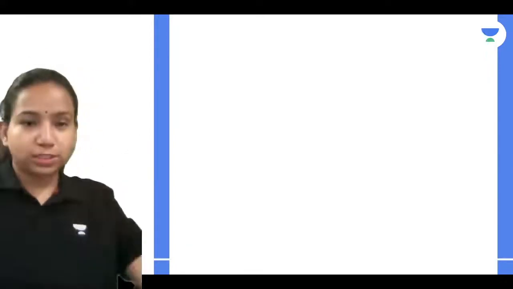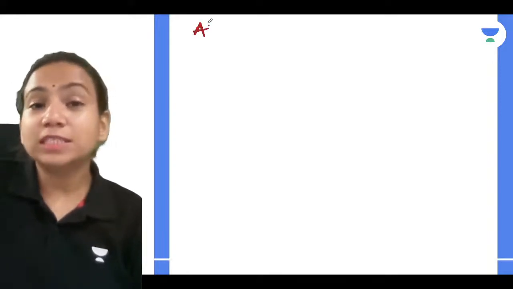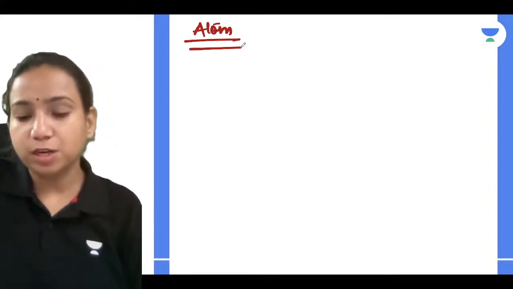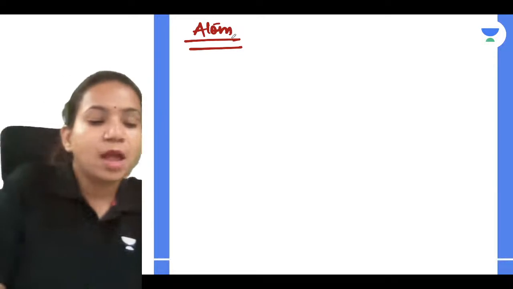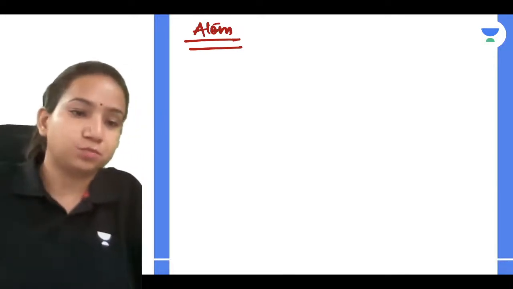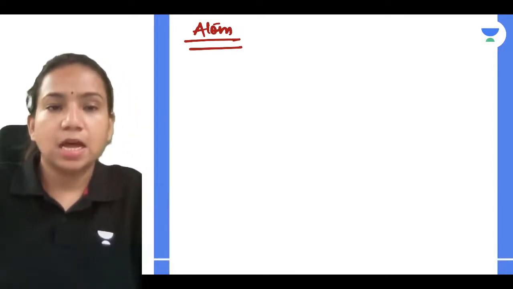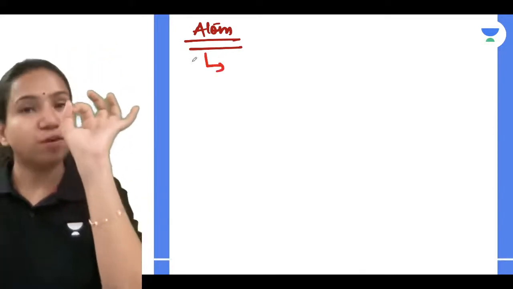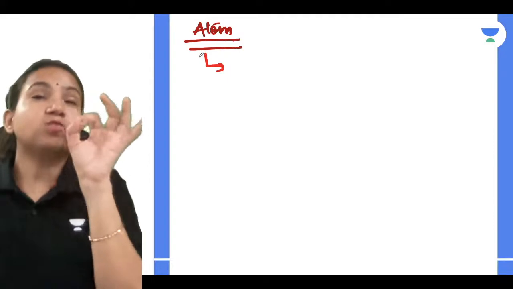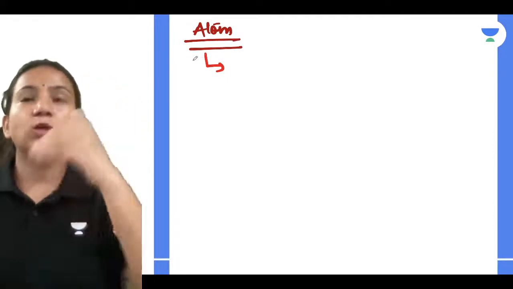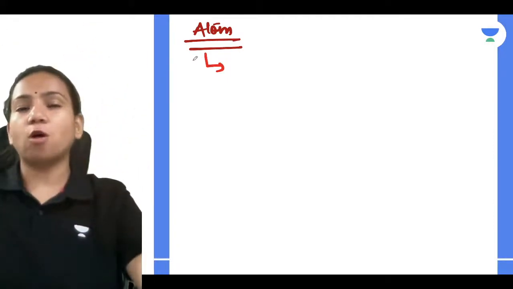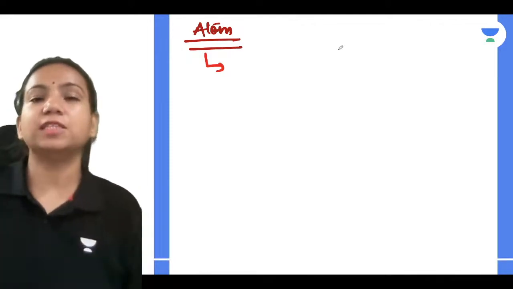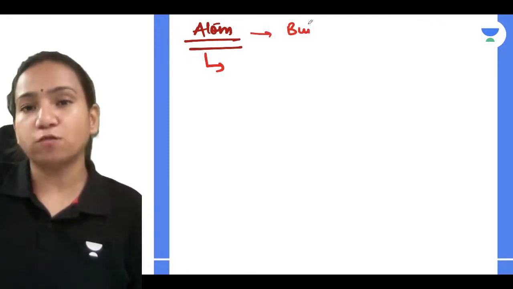Okay, very good. So let's go back to our topic. Before starting with Bohr's model of an atom, we'll be learning some terms regarding the atom. So first thing, atom. We know that it is the smallest part of matter, right? It's the smallest part of matter which keeps on repeating and forms the matter. We can relate it in a very simple way: it is a building block of matter.